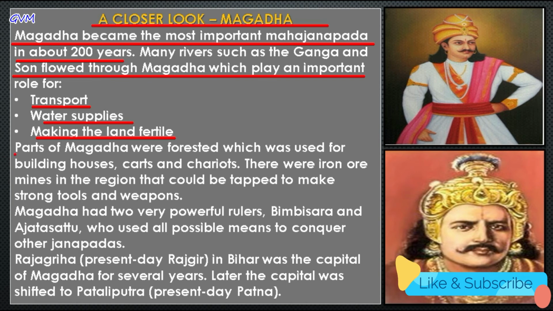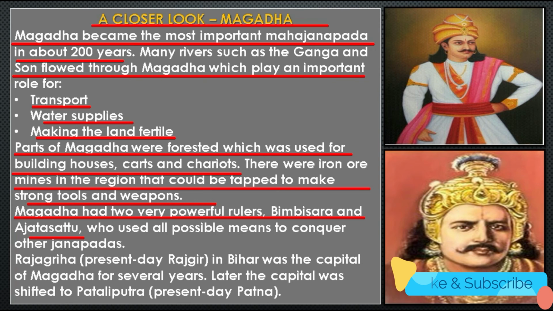And students, not only this, in fact, parts of Magadh were forested, and the wood was used for building houses, carts, and chariots. Along with the forested areas, Magadh also had iron ore mines that could be tapped to make strong tools and weapons.